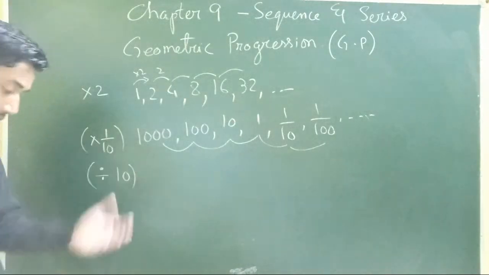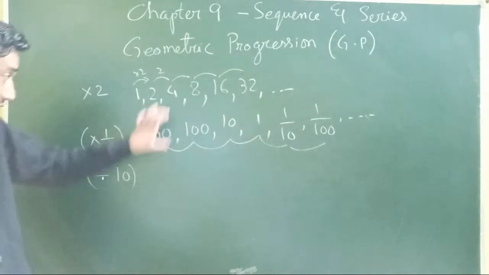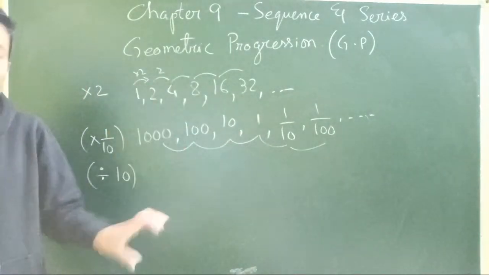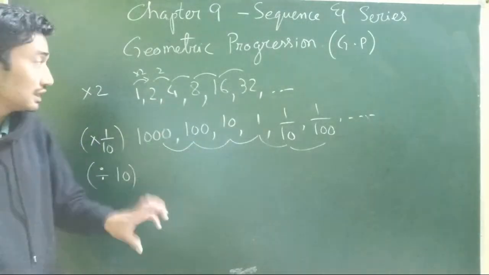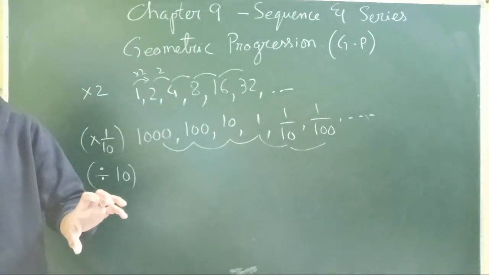So here also the same concept of arithmetic progression applies. The term should be constant. Whatever happens with every successive term, the same definite pattern should be followed. The pattern cannot be changed. Then this type of progression is called a geometric progression.